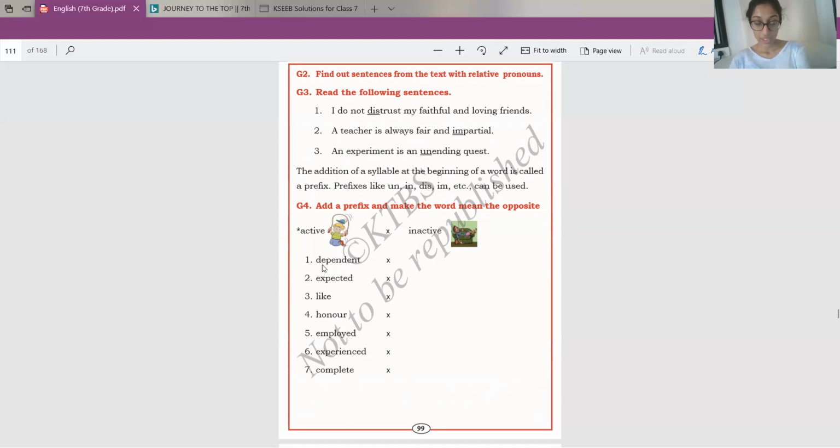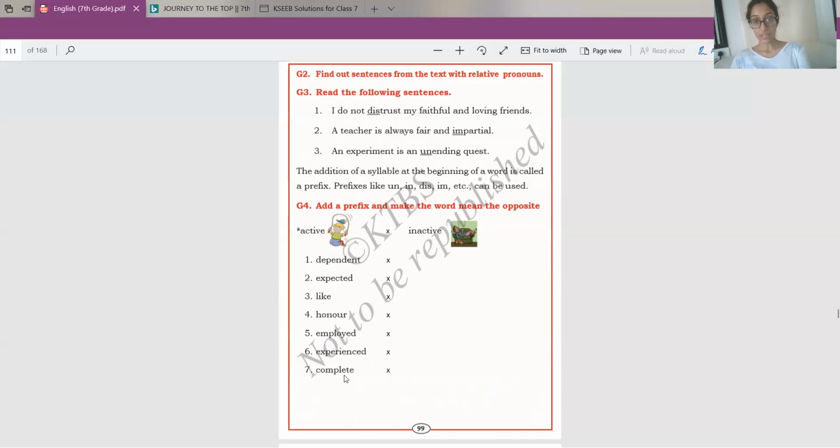Okay, so now let's see. Dependent, independent, in is the prefix. Expected, unexpected, un is the prefix. Like, dislike, so dis is the prefix. Honor, dishonor, dis is a prefix. Employed, unemployed, un is the prefix. Experienced, inexperienced, in is the prefix.